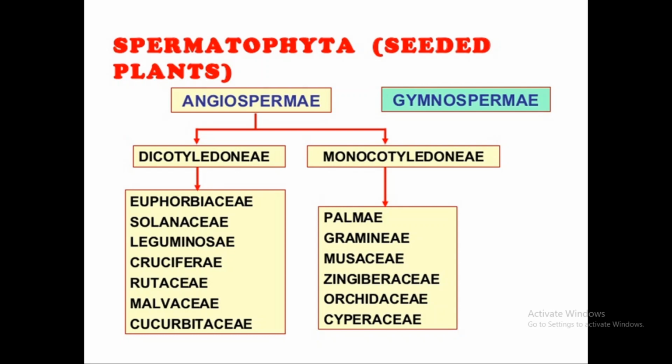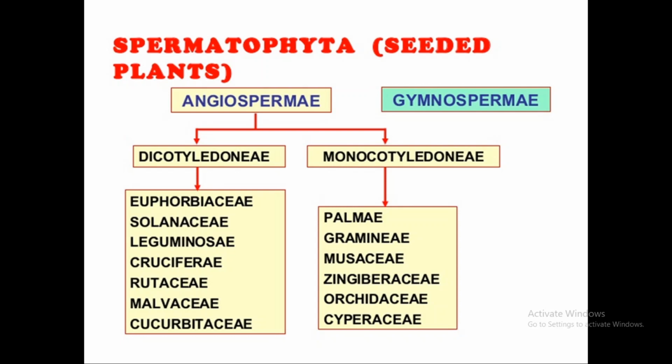In BSc part two, Spermatophyta are a major part of the syllabus, so we will discuss what Spermatophyta are. Spermatophyta are generally gymnosperms and angiosperms. We can talk about angiosperms. There are two classes: dicotyledons and monocotyledons.